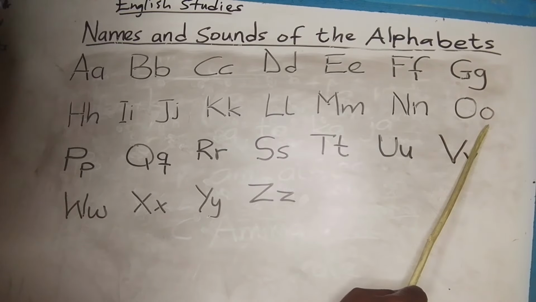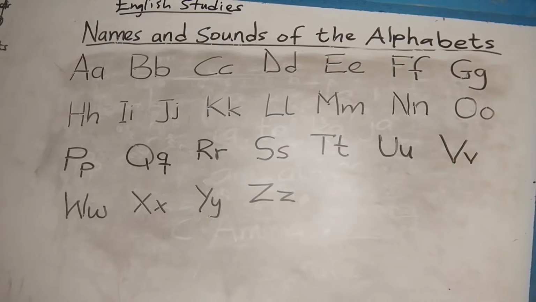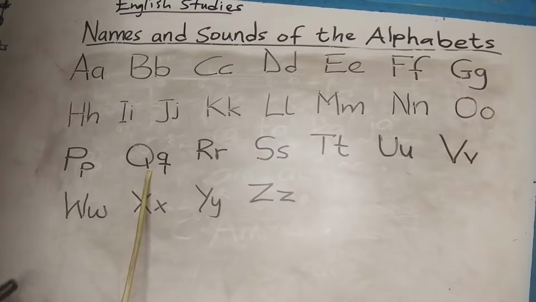This is O. The sound is O. This is P. The name is P, but the sound is P. That is how it sounds in words. This is Q. The name of the letter is Q, but how does it sound? The sound is K. Have you seen it? That's how it sounds in words.